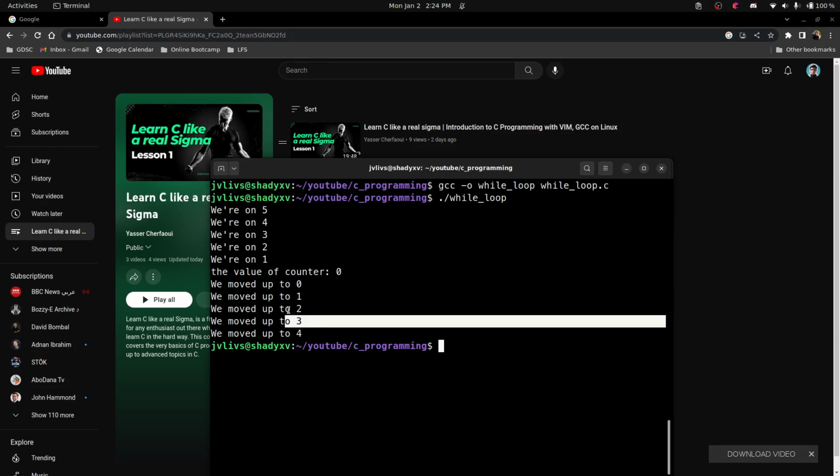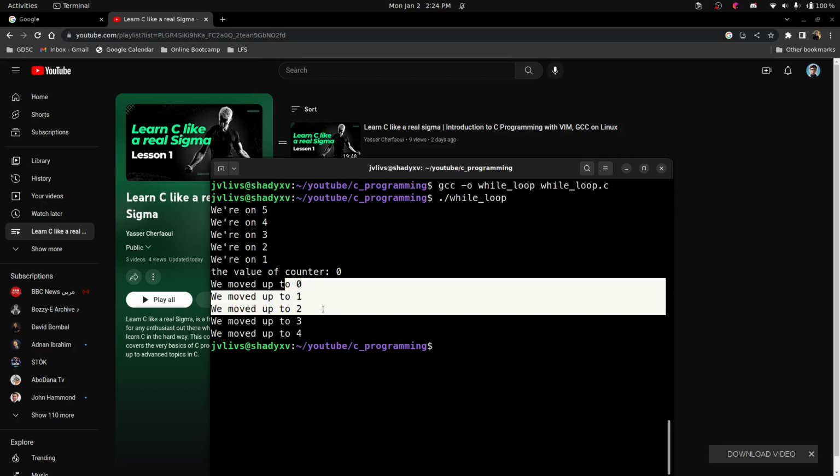There's something that keeps happening here. It's the opposite of this one here. From here, we kept subtracting 1 each iteration. Here we are adding 1.